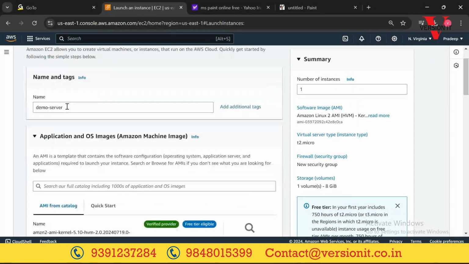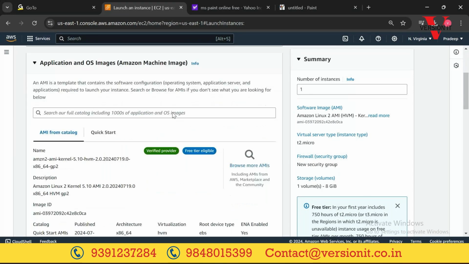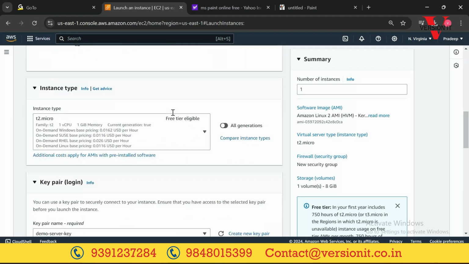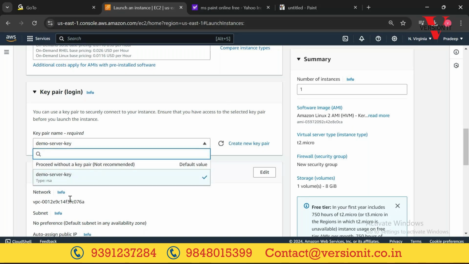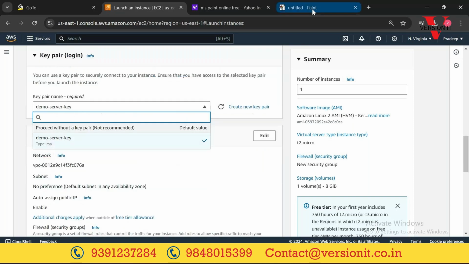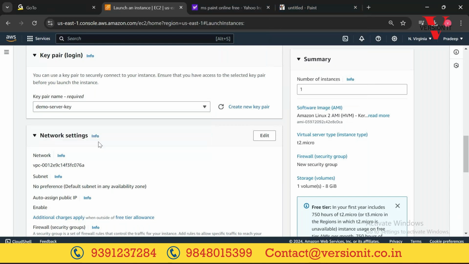Give the name, select Amazon Linux 2 here, don't select the default one, and instance type t2.micro you don't need to select, by default it would be there. Key pair you need to create, only for the first time. This key pair will be available in this region only. If you change the region, you won't find this key. I said, right? Resources are grouped based on regions. One time you create it, and from next time onwards, whenever you select Amazon Linux, you can go ahead and connect with this key. You don't need to create it regularly. Once you create it, you can use it until you change the operating system.